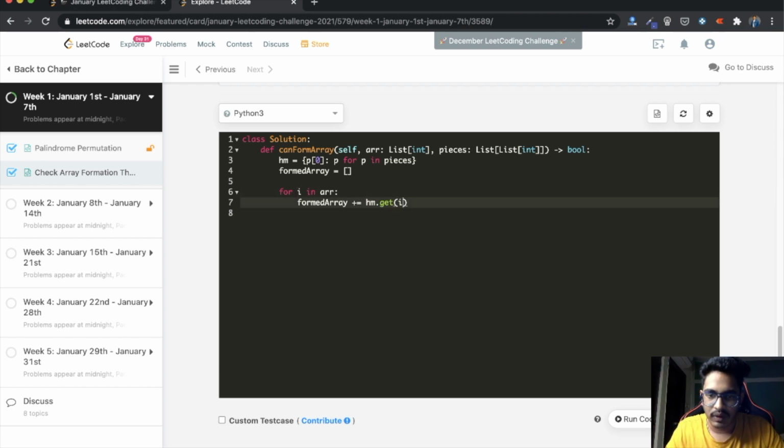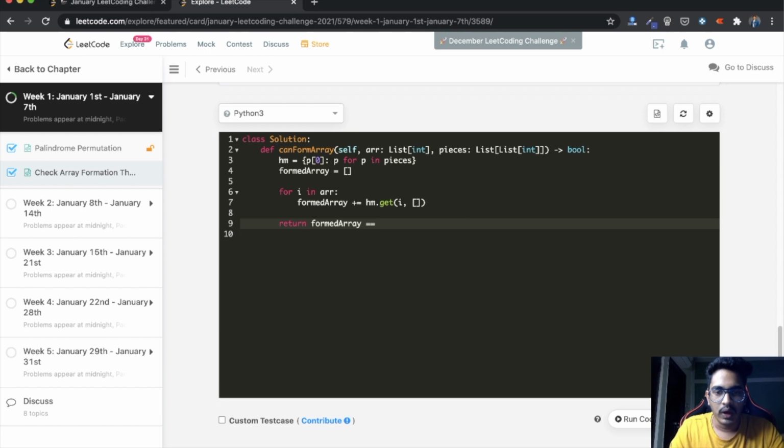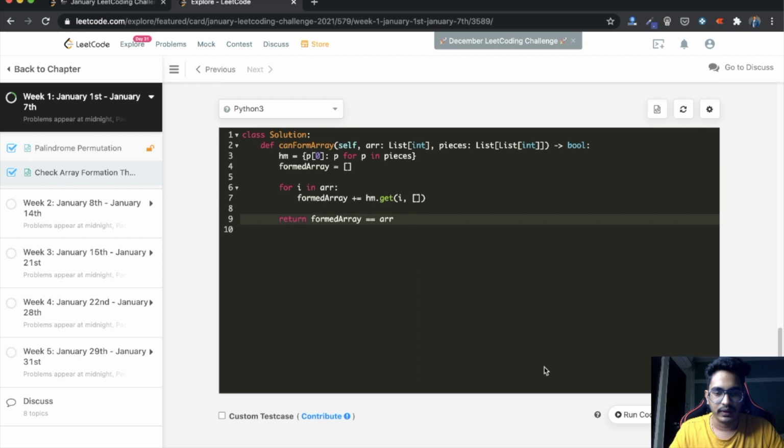If it is not there, in Python we can return a default value, which is nothing but an empty list. So if we got the key, its value will be appended to formed array. If it is not there, it will be appending an empty list to formed array, which is nothing but the formed array itself. After all our iteration is completed, we'll be checking if formed array is equal to our ARR or not. So this is our solution. Let's run the code.